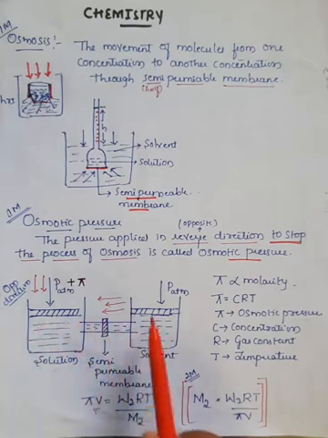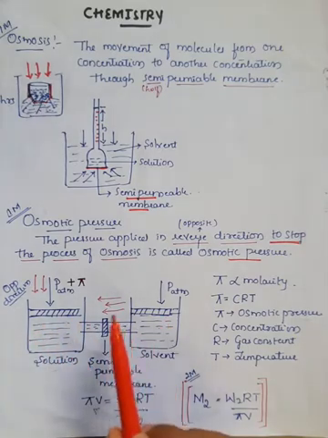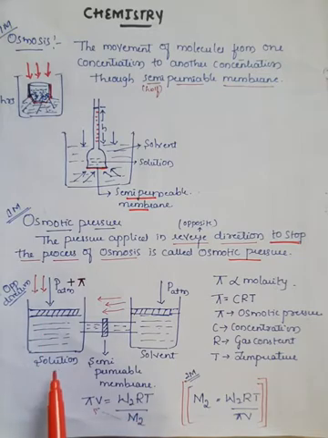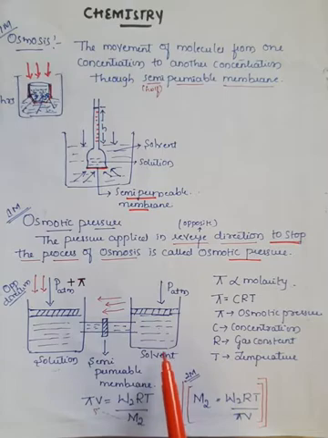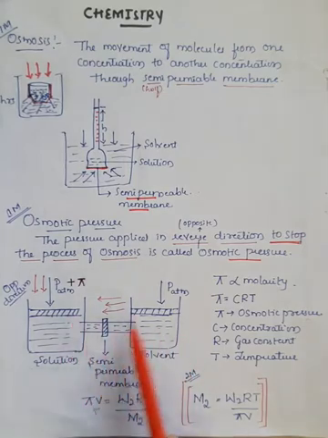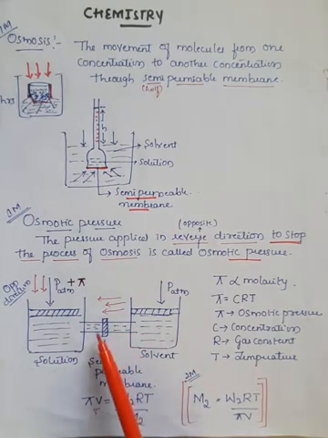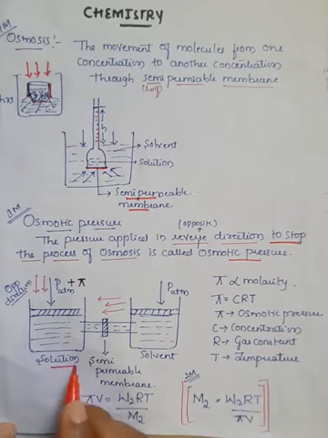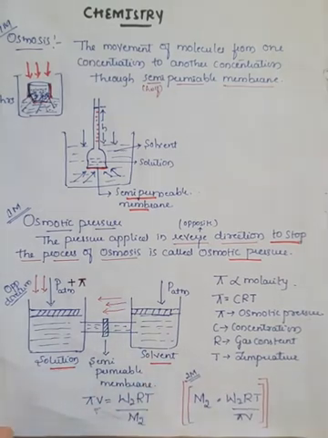Here if you observe, there is a simple experimental arrangement. There are 2 beakers. The first beaker consists of solution molecules. The second beaker consists of solvent molecules. They are connected in between with a bridge, which has a semi-permeable membrane. So the arrangement is very simple: 2 beakers connected to each other with a bridge, and in between the bridge there is a semi-permeable membrane. One is of solution, the other is of solvent molecules.